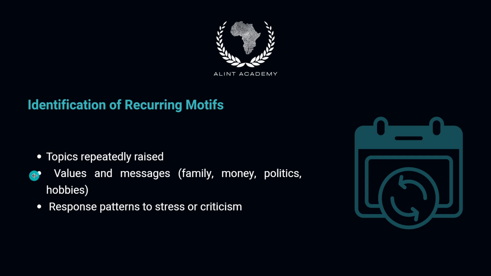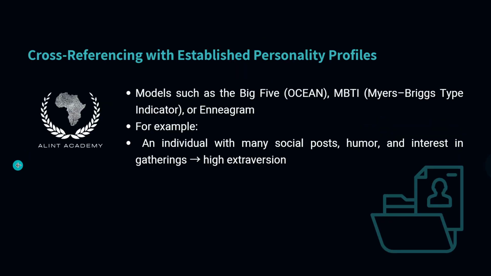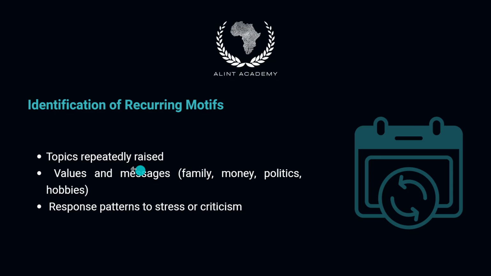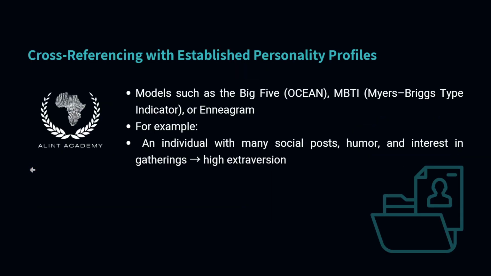Identification of recurring motifs. After analyzing communication style, we look for recurring motifs. What topics does the individual raise repeatedly? What values and messages appear consistently? Family, money, politics, hobbies, ideology? We also examine response patterns. How does the individual react to stress? How do they respond to criticism? Recurring themes often reveal core motivations and priorities.